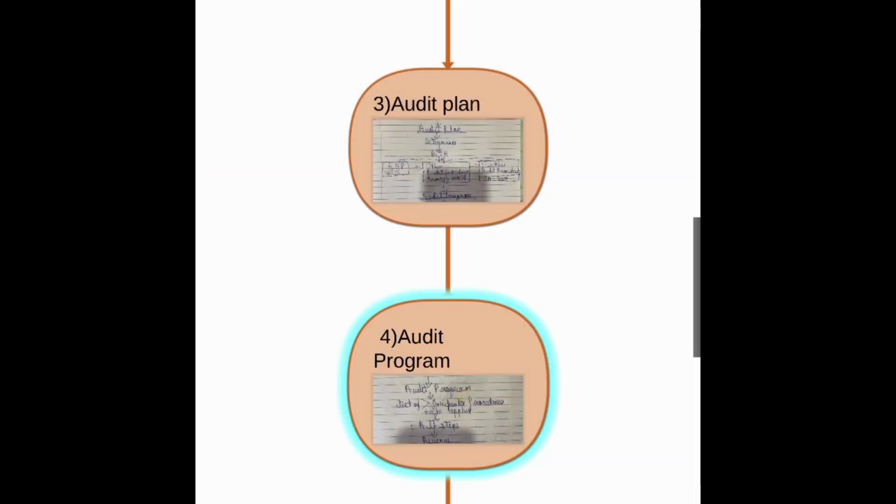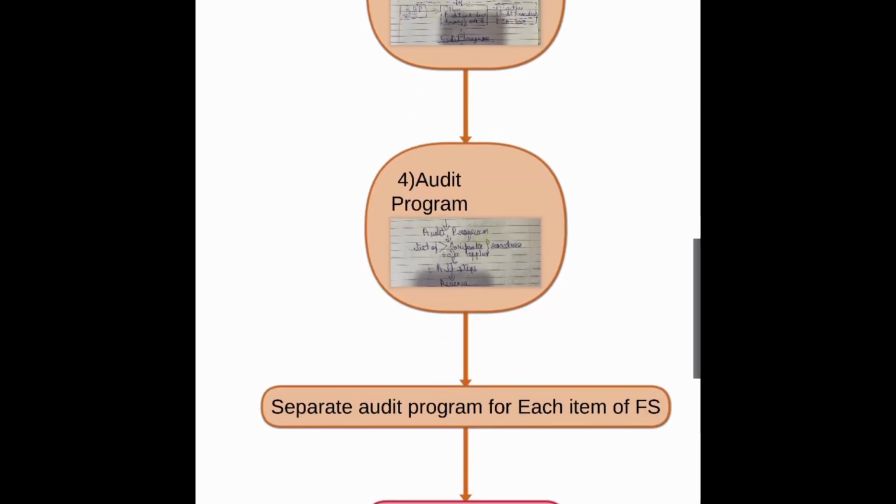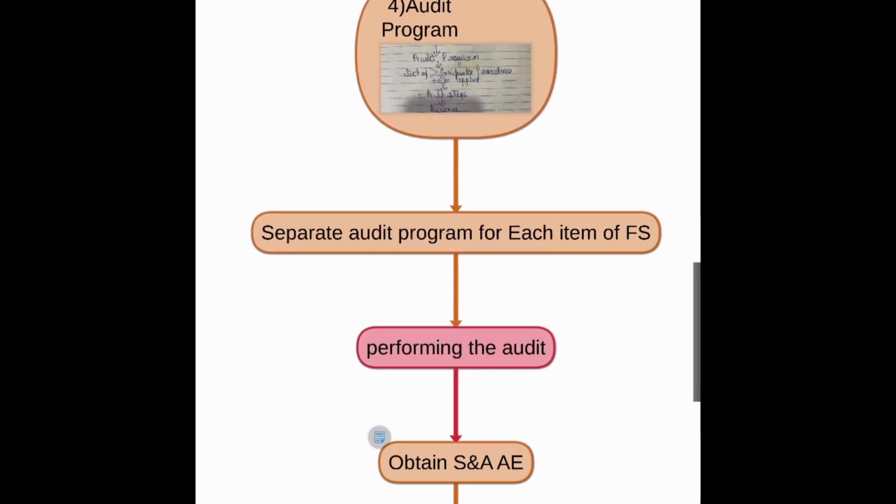Everything is written in the audit program. It guides the auditor and assistants in performing the audit. So it is a list of verification procedures to be applied. So the audit program is separate for each item of the financial statement.